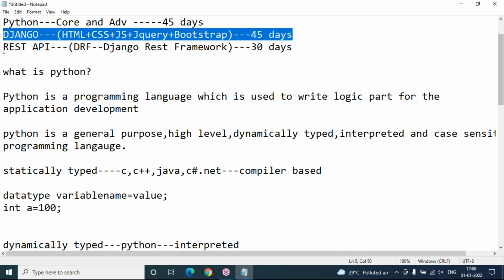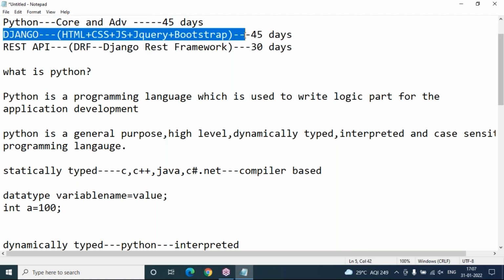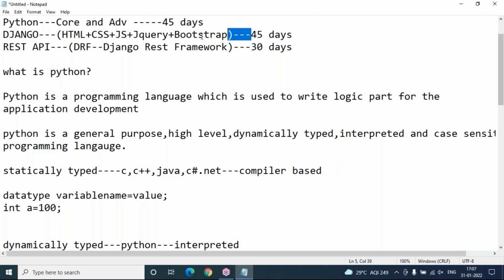Complete project development coding is involved with Python only. You have to write Python scripts only. Django has only some tools to build web applications, and the coding part completely comes under Python again. So Python is mandatory for learning Django and REST API.